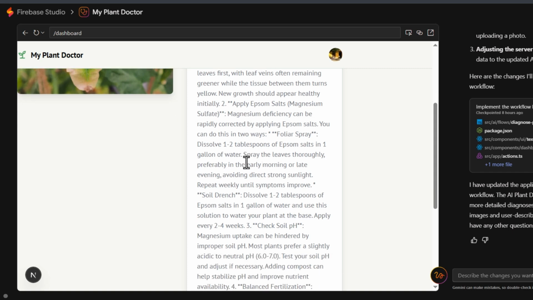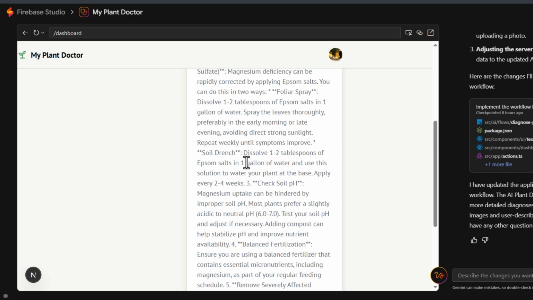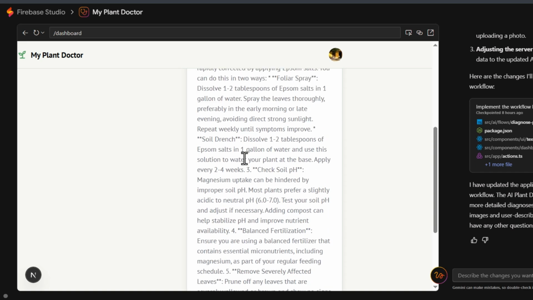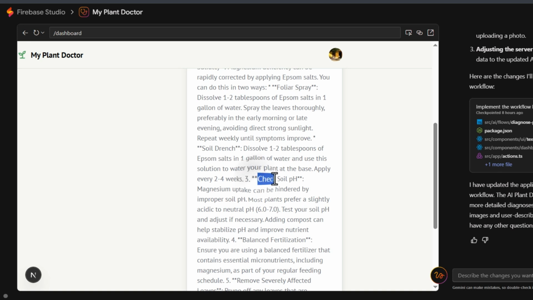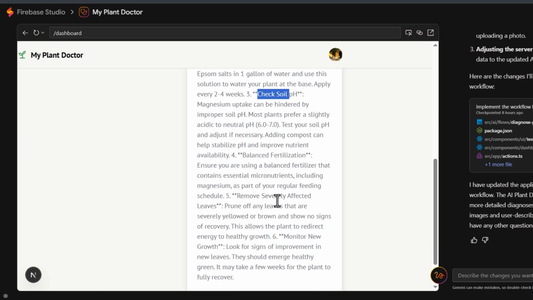I understand from the view we have here, it might not be the best, but we can make it provide a better user interface. Main thing here is just that we want to see that it works. Next, it says check soil. Magnesium uptake can be hindered by improper soil. Let's check the next part. Balanced fertilizer. Ensure you are using a balanced fertilizer that contains essential micronutrients. 5. Remove severely affected leaves. Prune off any leaves that are severely yellowed or brown and show no signs of recovery.